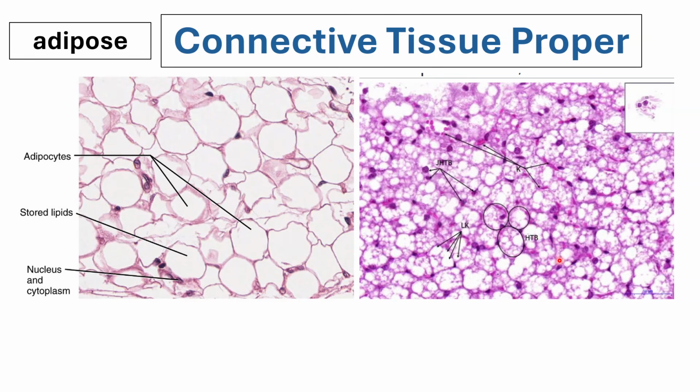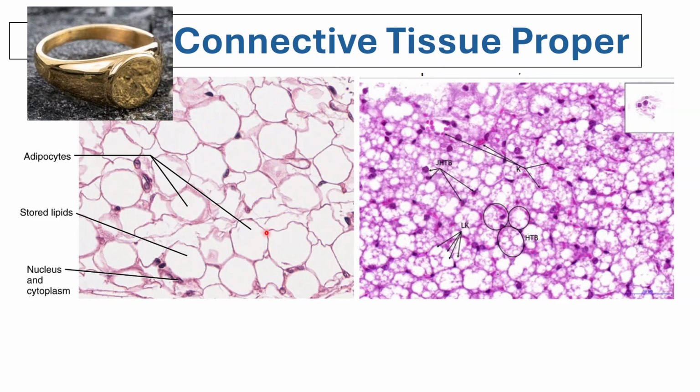Again, it is a loose type. Again, grossly, it is not hard like your bone or cartilage, and it's very soft, right? Your adipose connective tissue is made up of a lot of adipocytes or adipose cells, which are also termed signet ring cells.